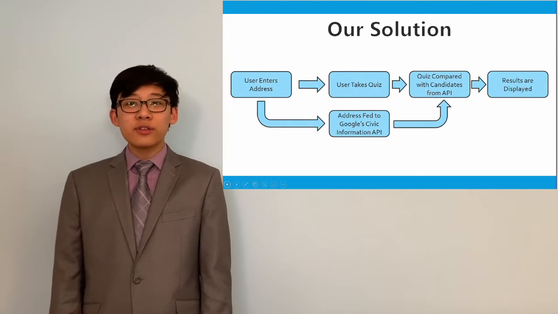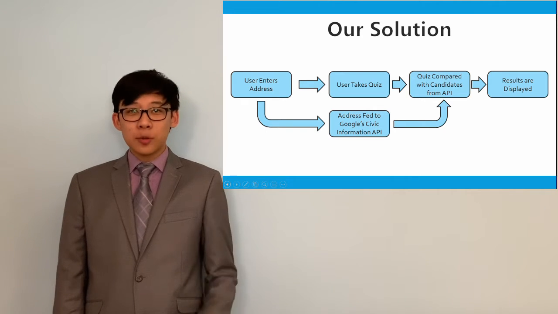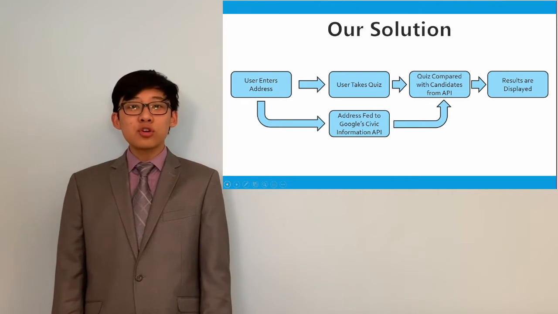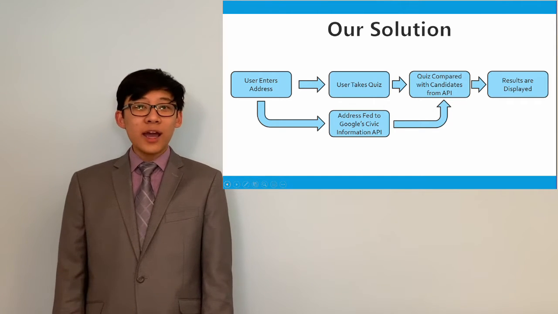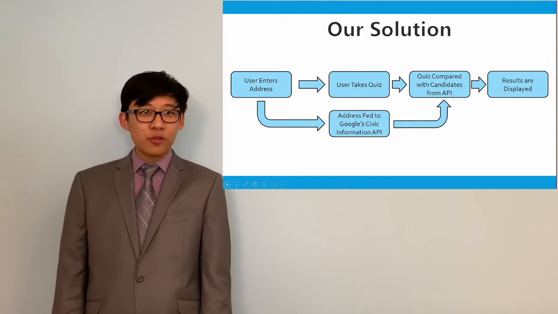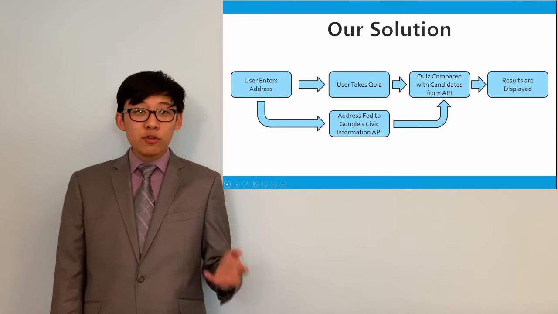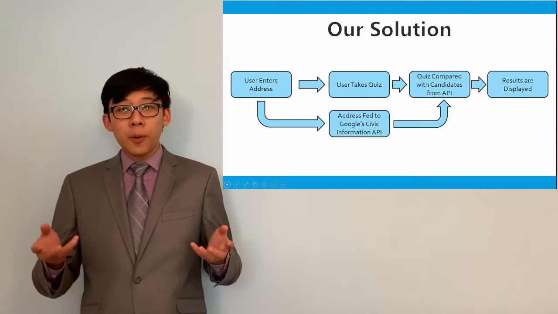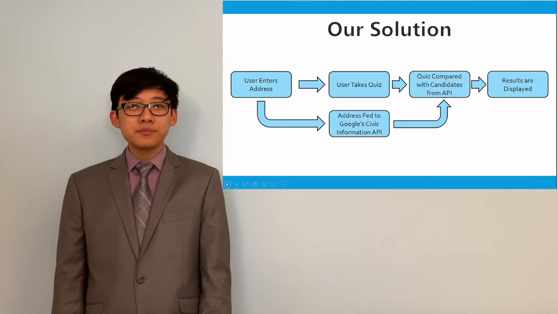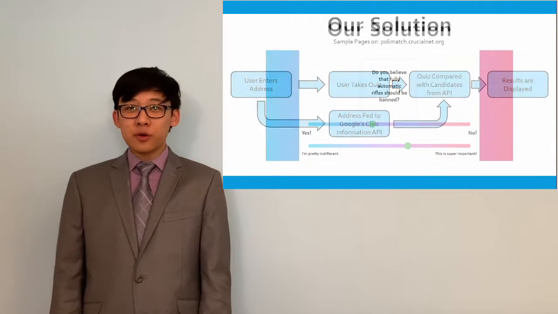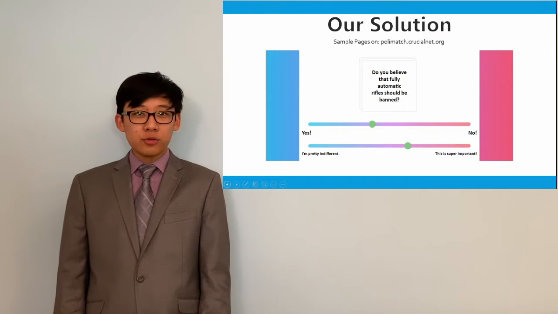After the user enters their address on the main page and takes our political test, we then use the Google Civic Information API and the addresses provided to find the potential candidates based off their location. Then we compare their scores on the quiz to the scores of the politicians based off their location in order to find their match. PoliMatch also separates itself by its unique political test.